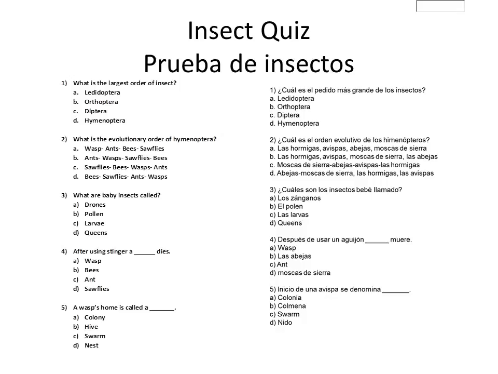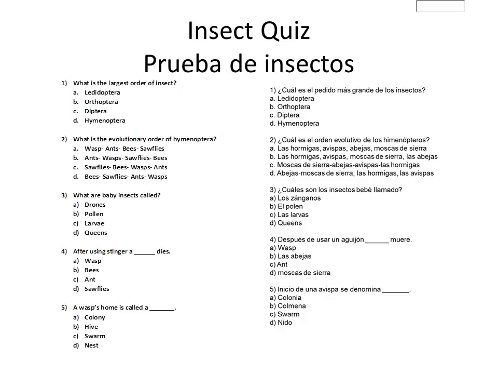Number 3. What are baby insects called? A, drones. B, pollen. C, larvae. D, queens. Number 4. After using its stinger, which insect will die?